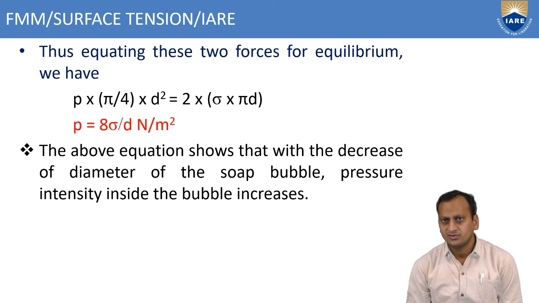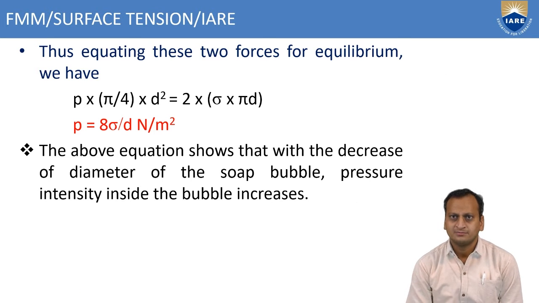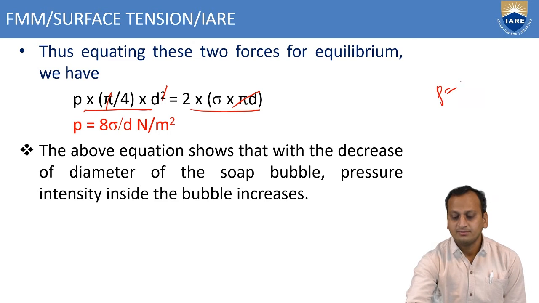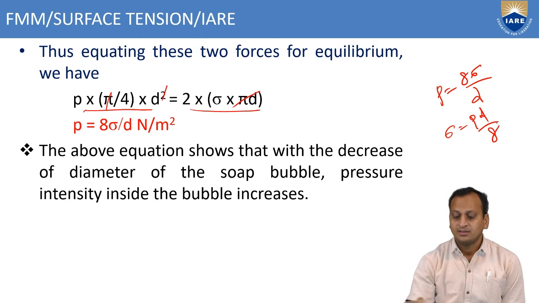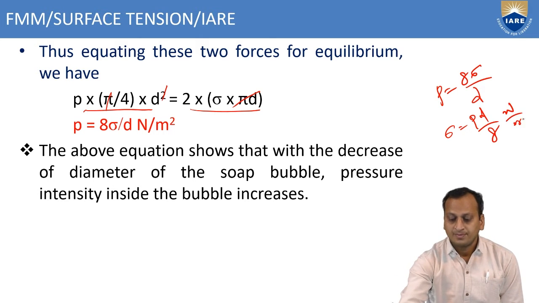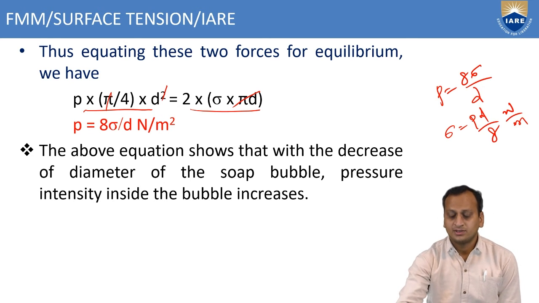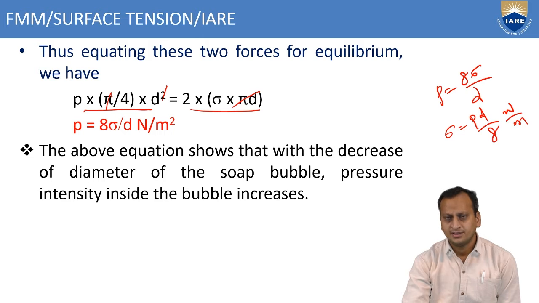If these two are equated, we get P into pi by 4 d square equals 2 into sigma pi d. After simplification, we have P equals 8 sigma by d. From this, sigma equals Pd by 8. The surface tension of a soap bubble is sigma equals Pd by 8.